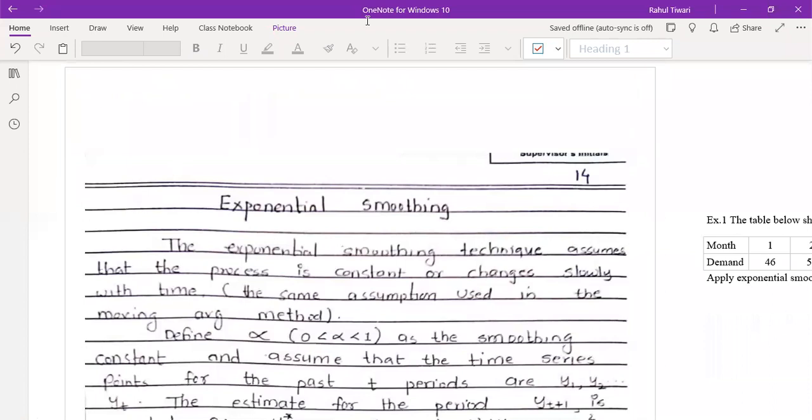So right now you have to join, and you have to just submit that PDF file or scan, whatever you have. Take a pic of the question you have solved and submit that pic there. But make sure that when you join the group, you write down your roll number followed by your name. That is very important.